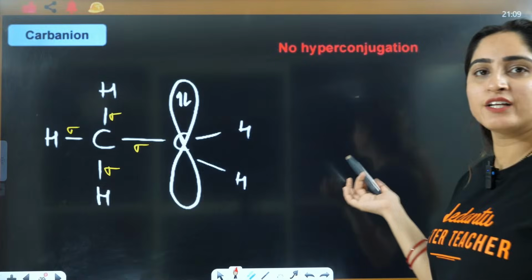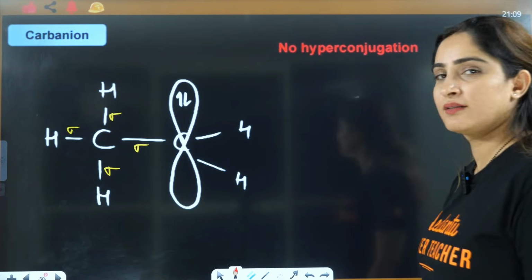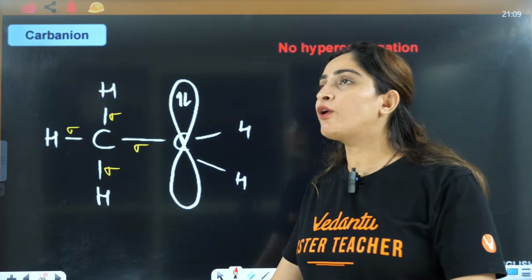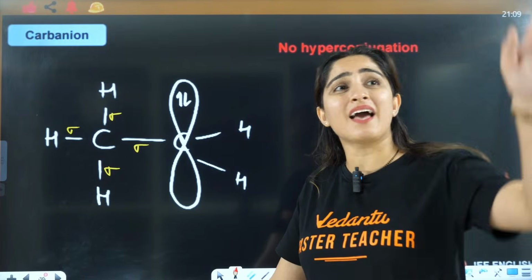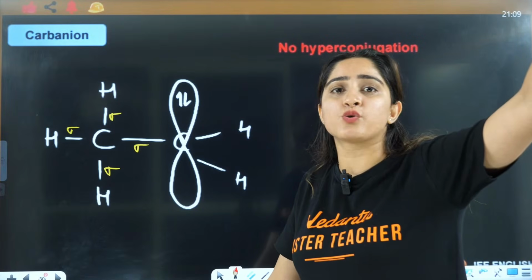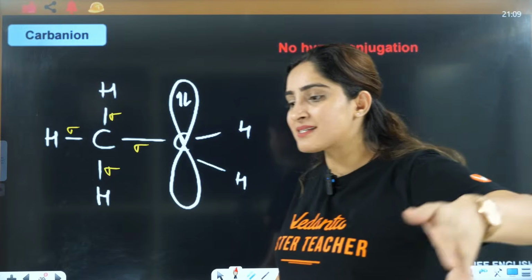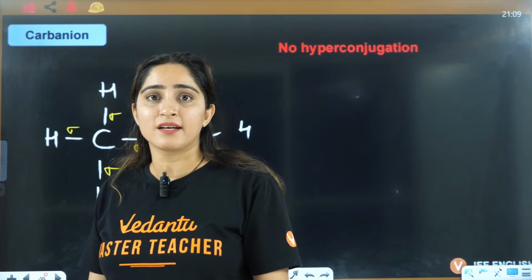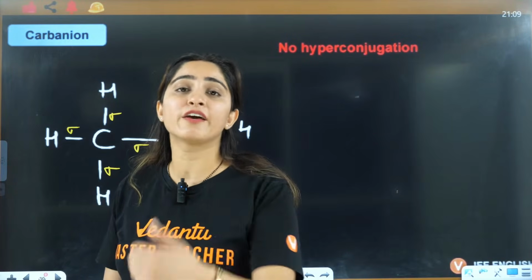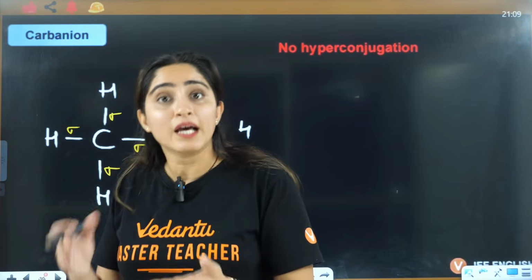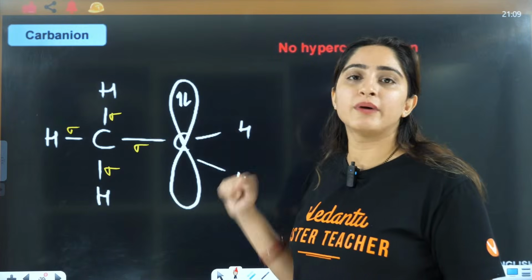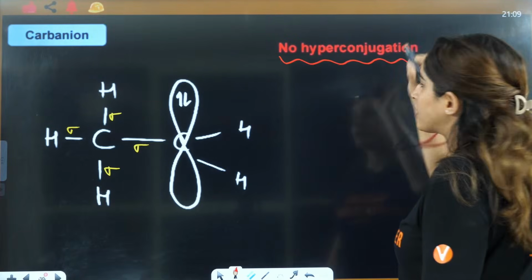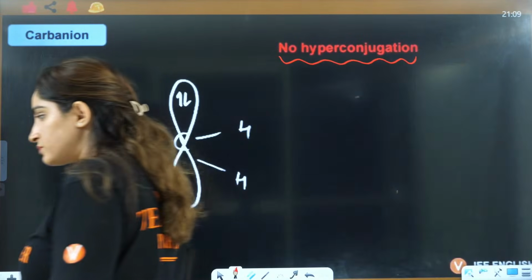So why will it show any hyperconjugation? If someone is already very rich, you will not give them money. You will not see someone already in a Mercedes and say, hi, hello, take this 100 rupees note from me. You will see someone who is not able to eat anything, just lying there on a road, hungry. You will give them money, you will give them food because they are poor, right? The poor person you will give the money, na? Rich person you will not give money, right? So that's why here you have no hyperconjugation, right?